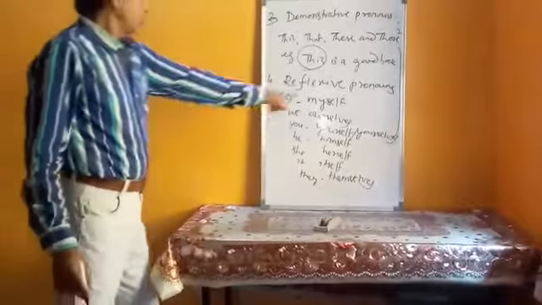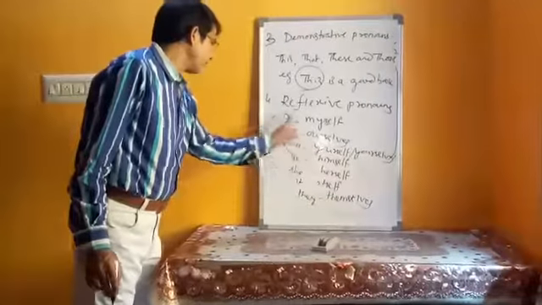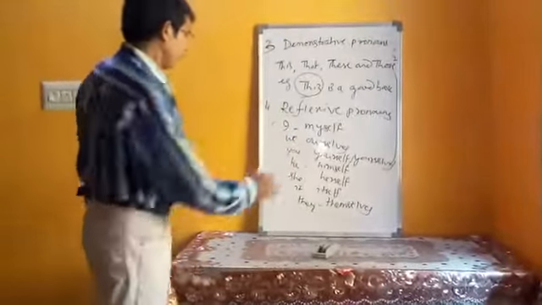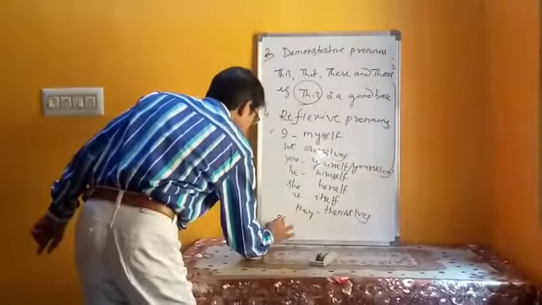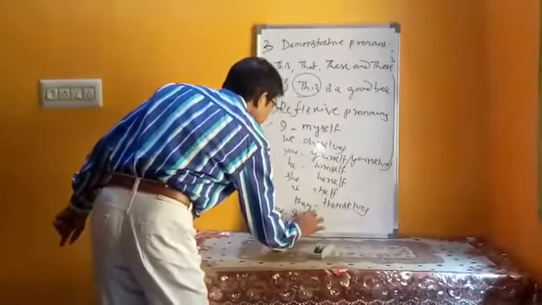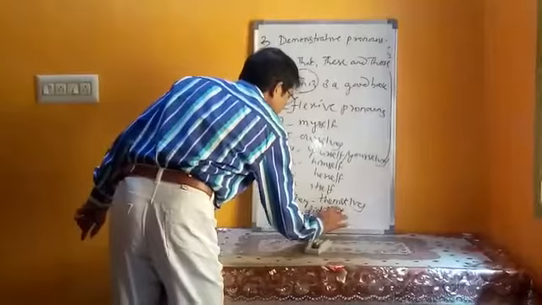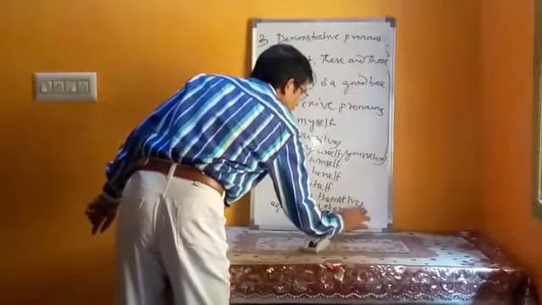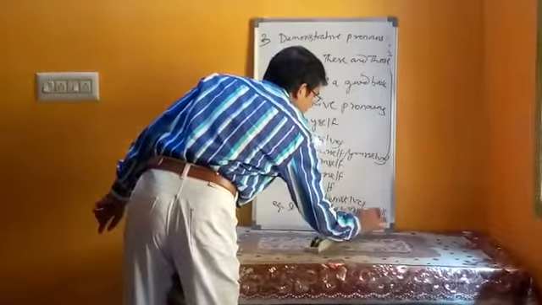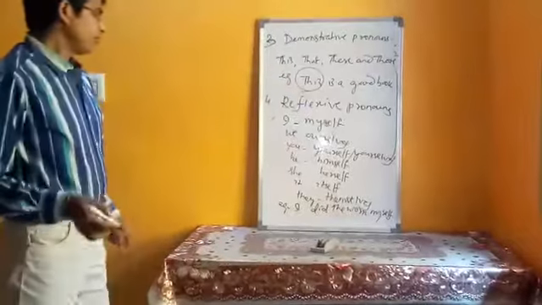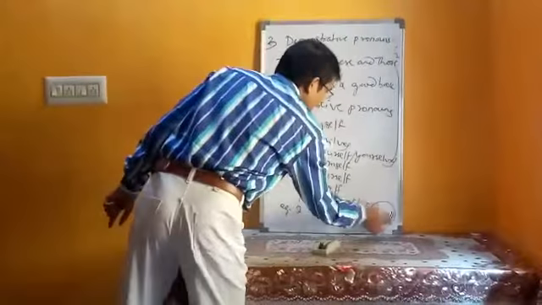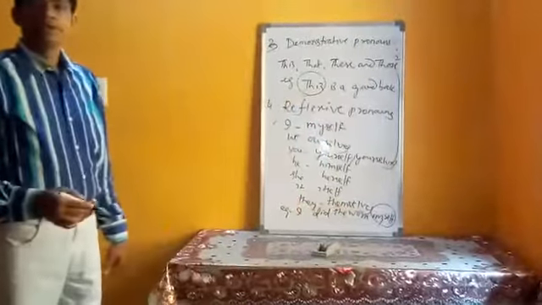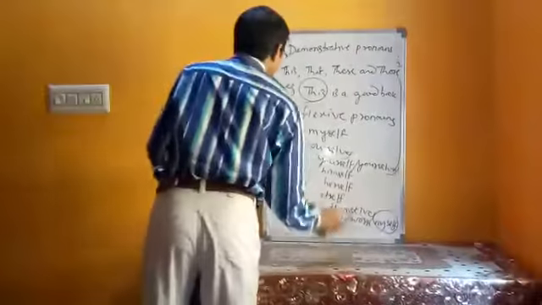So these are all reflexive pronoun forms of the personal pronouns. One example I am giving you: I did the work myself. So here myself reflects back the action done by me. So these are all called reflexive pronouns.